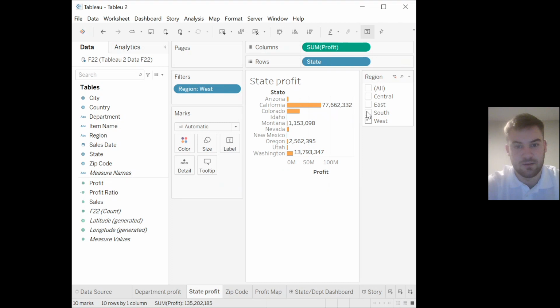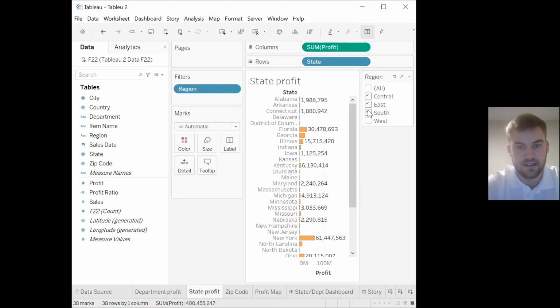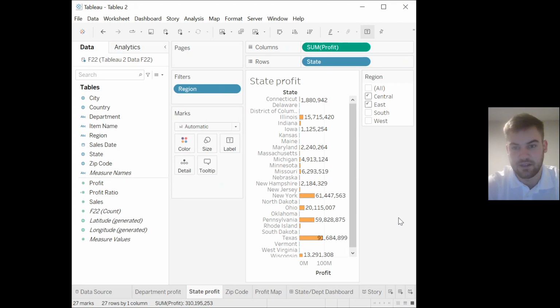And then my second sheet shows the profit by state with a filter for each region, so there's not all 50 states up there all the time. And this was easily the most telling, as certain states were outliers who had much more profit than other states. This was the main catalyst behind me making my next sheet, which is profit by zip code.